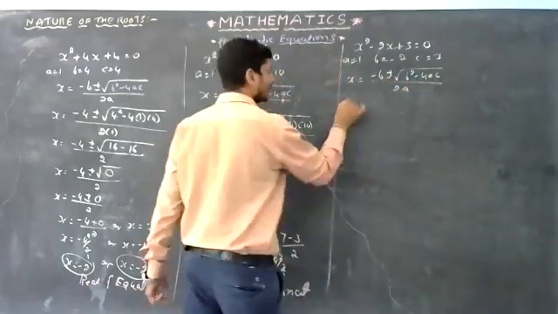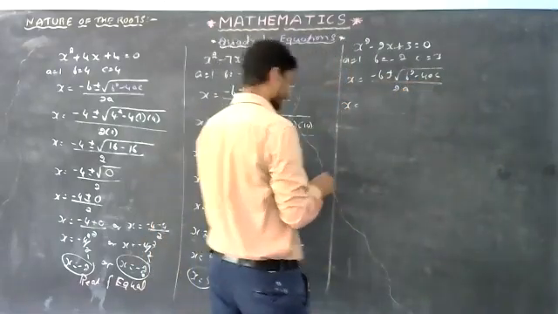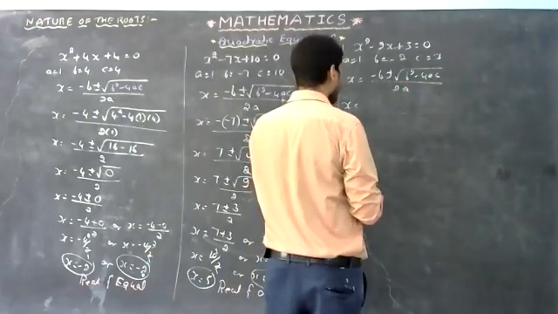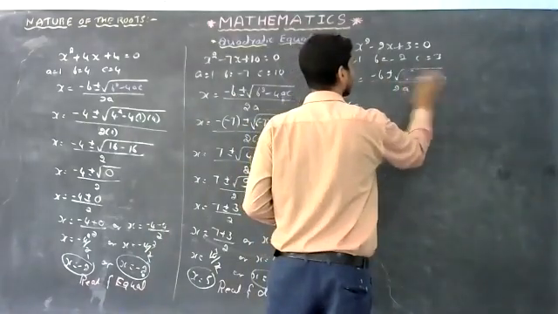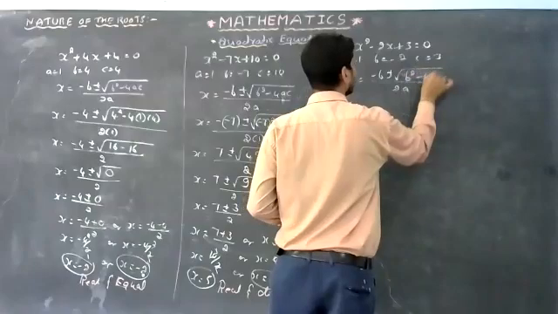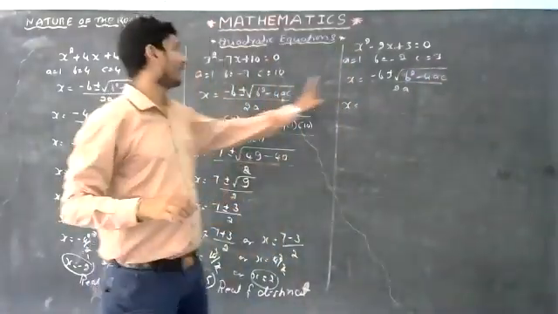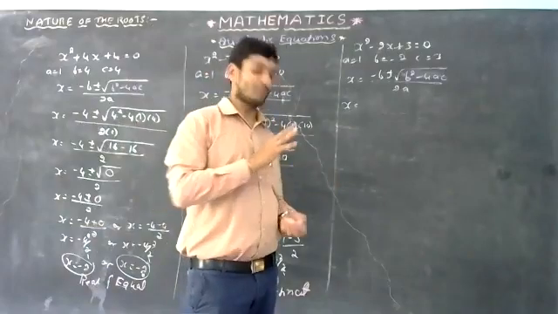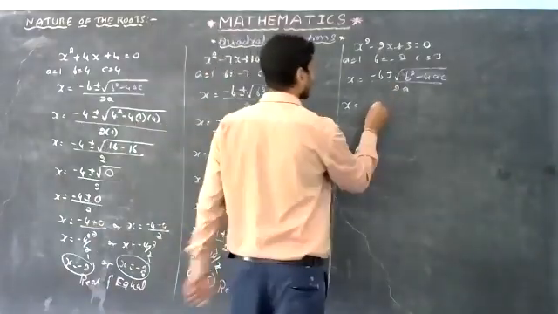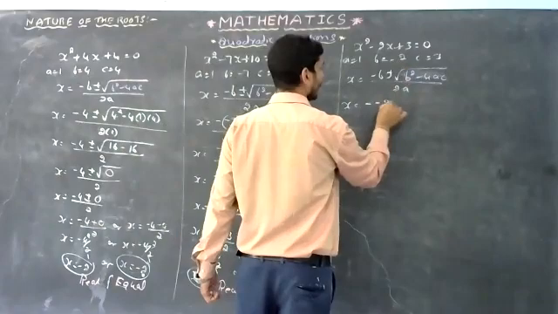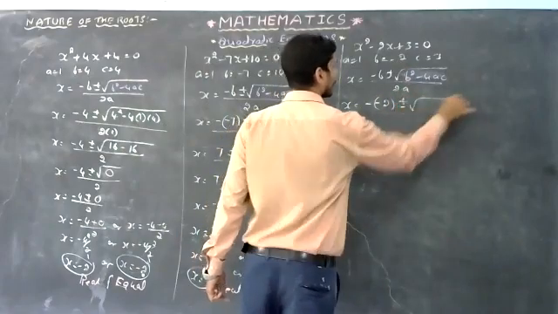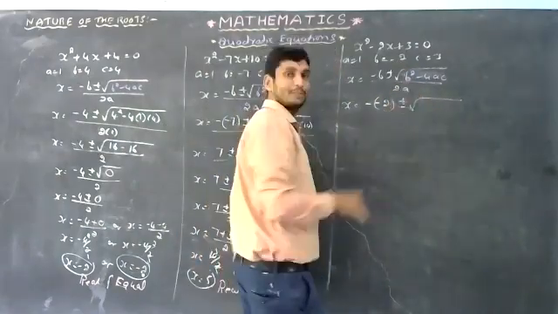So x is equal to, what is the formula? x is equal to minus b plus or minus square root of b square minus 4ac. Yes, you have to observe one thing. I am writing b square minus 4ac in a different color. But observe carefully, whole divided by 2a. That is minus b, which means minus of minus 2, plus or minus square root of b square. What is b square here?